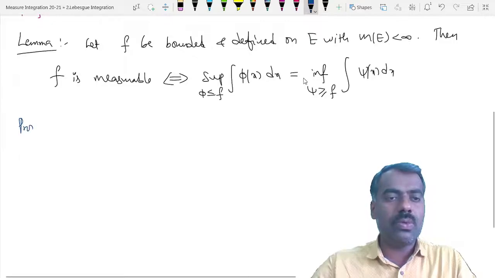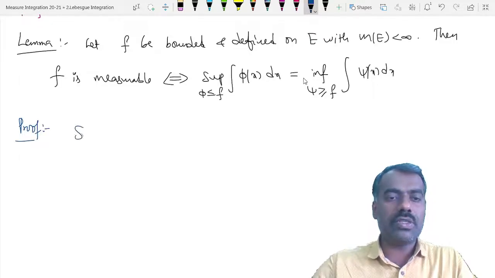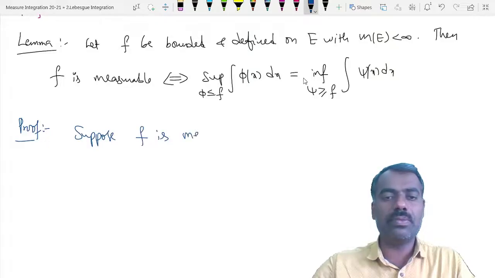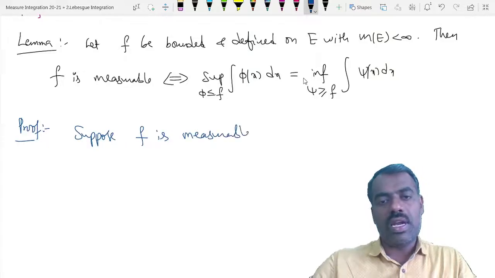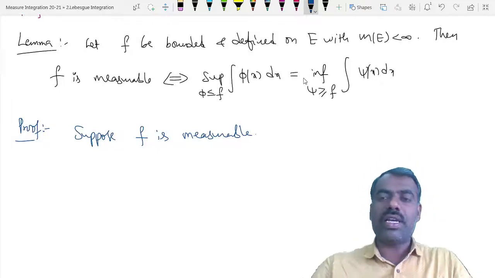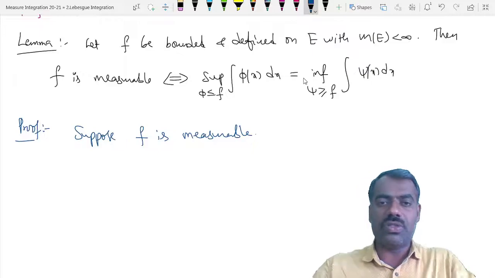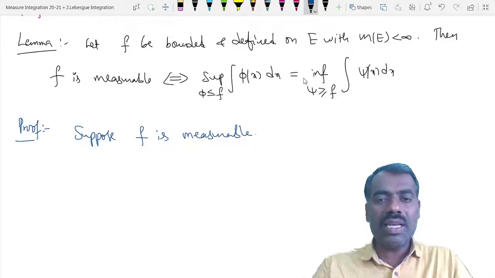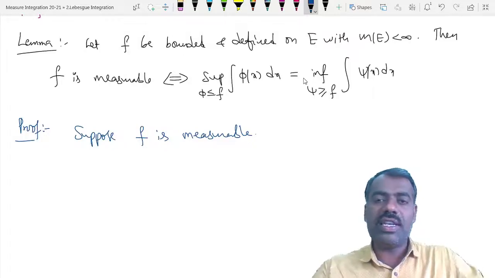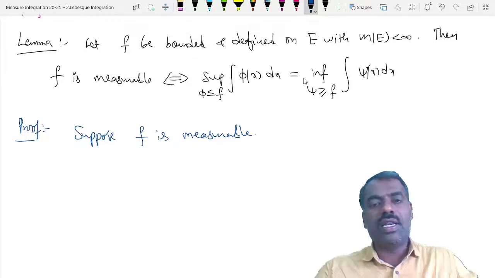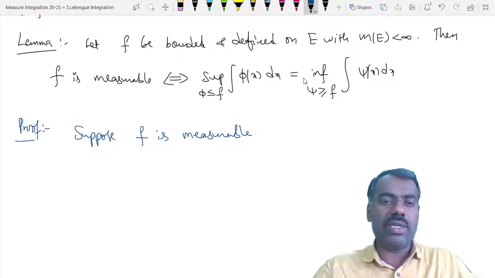Okay, the proof is that suppose f is measurable, and then we want to show that these two quantities are equal. The idea is to show that their difference is equal to 0. That means you show that their difference is less than some value which is arbitrary, so you can take it as small as possible.